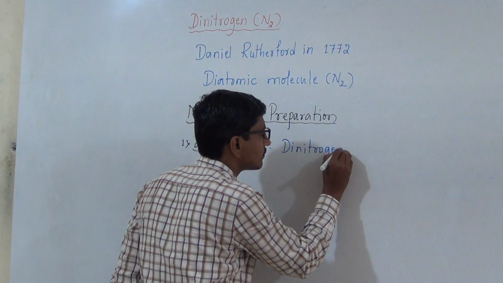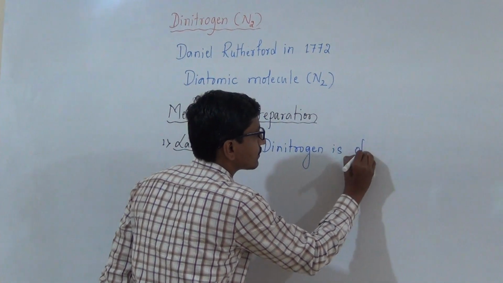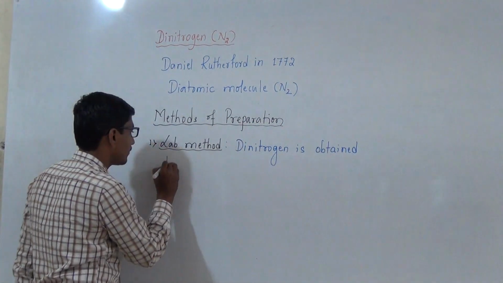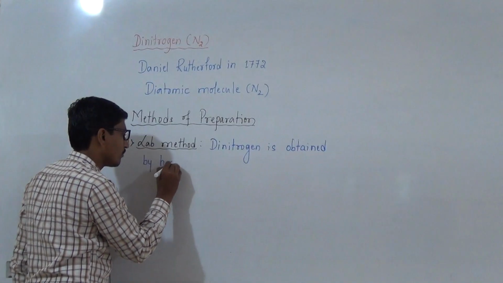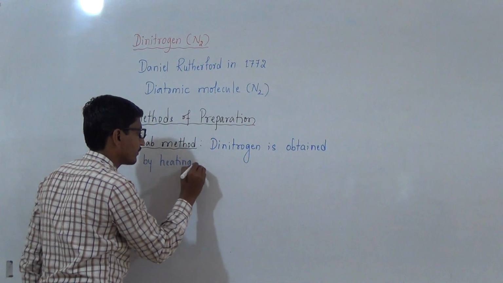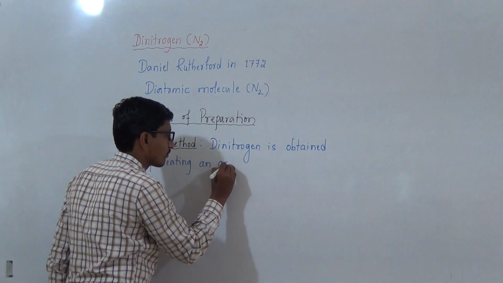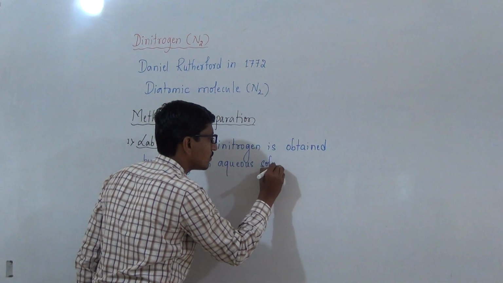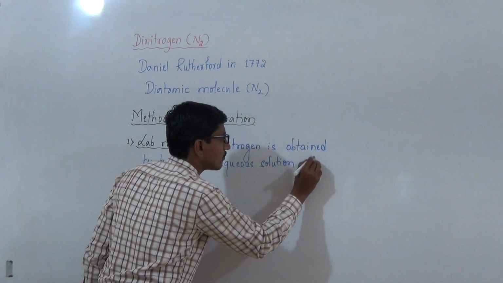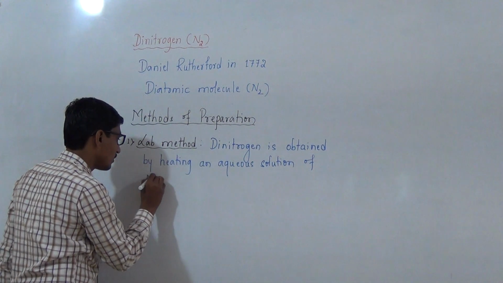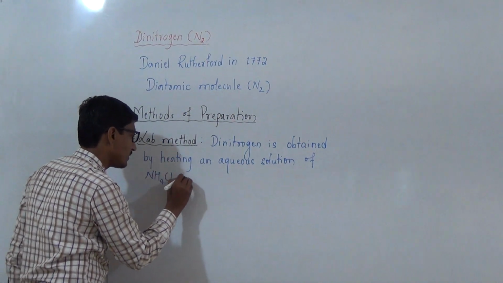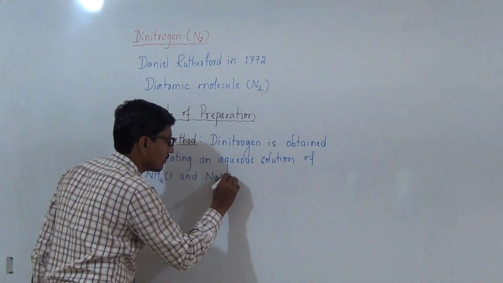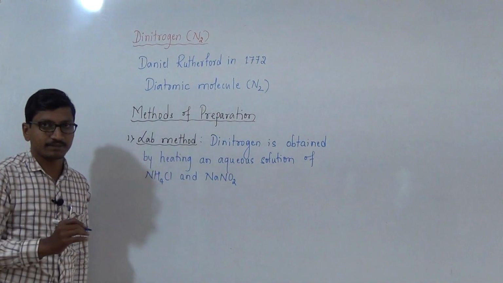Dinitrogen is obtained by heating an aqueous solution of ammonium chloride and sodium nitrite.